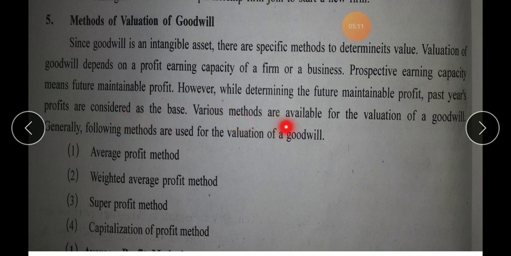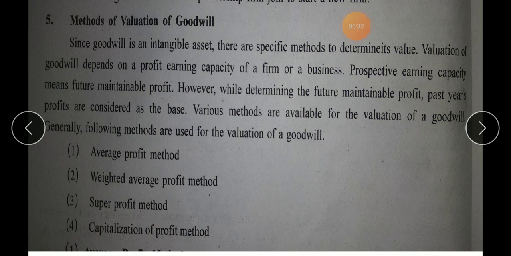Various methods are available for valuation of goodwill, and the following methods are used. You already know the names of these methods, the formulas and the sums that we have solved. Yes, so there's nothing new. We are just revising it, or having an overview of this chapter.